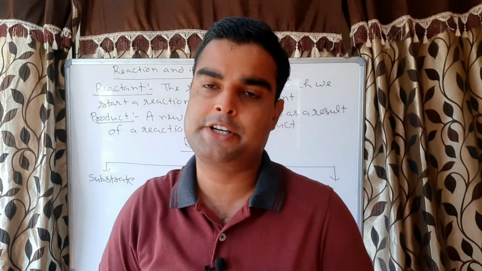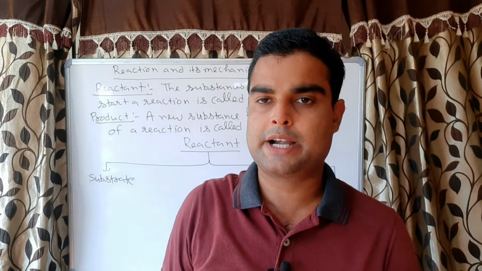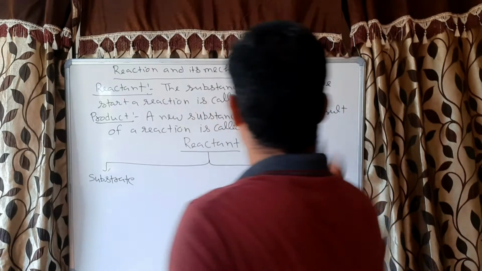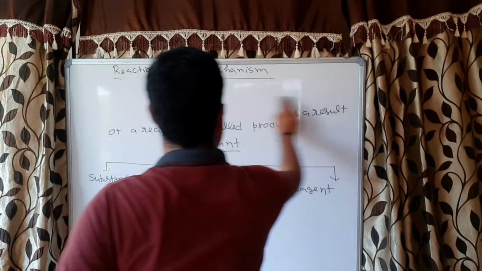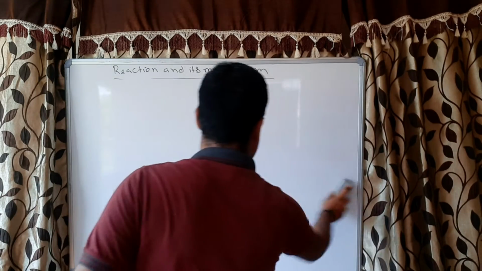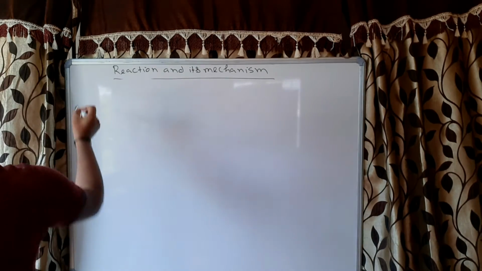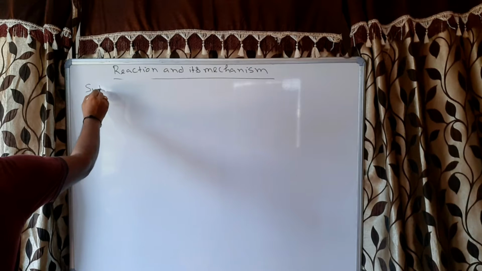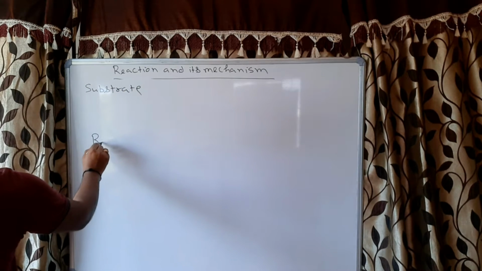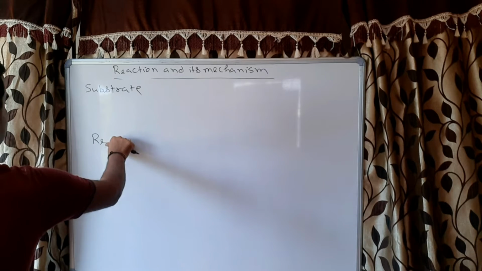However, there are some definitions regarding substrate and the reagent. So what are these definitions? So substrate, and here it is reagent.